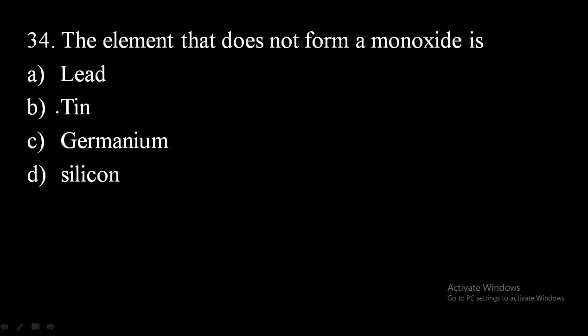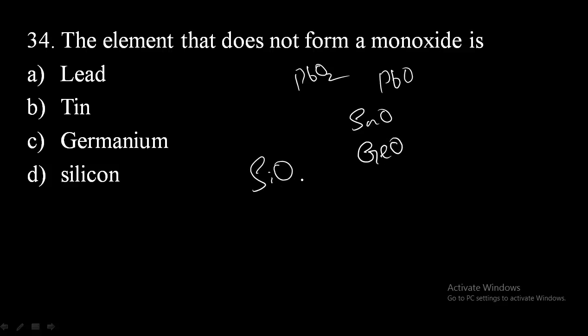34th, the element that does not form a monoxide is lead, tin, germanium, silicon. As you know, lead oxide PbO2 is there, and PbO is also present. Tin oxide is also there, germanium oxide is also observed, but silicon monoxide is not present. Silicon dioxide is present. So silicon will not form monoxide. So therefore, option D is the correct answer.